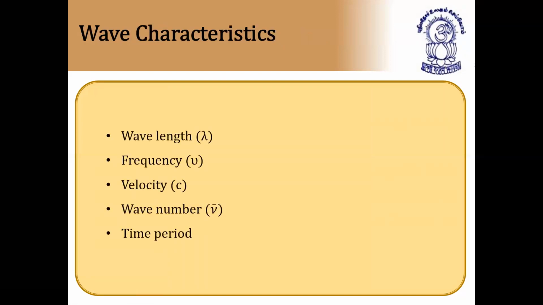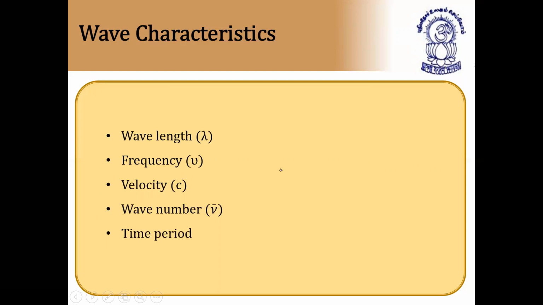now what are the wave characteristics? We have wavelength, frequency, velocity, wave number, and time period. So these are the measurable parameters of a wave. What is a wave consisting of? It consists of wavelength, frequency, velocity, wave number, and time period.